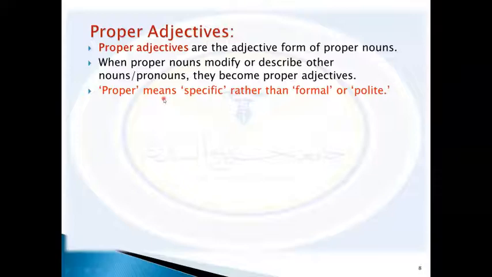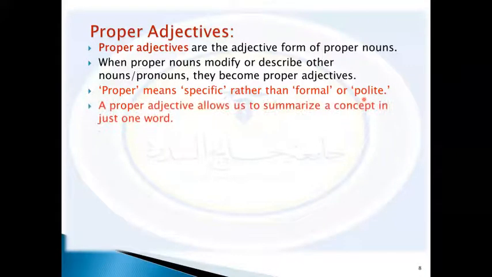And proper means specific. When you say proper, it means specific. So proper nouns are like Ali, Muhammad, Muna, Sarah. Think of a proper noun of a boy or a girl. Proper here means specific, and we mean specific rather than formal or polite.